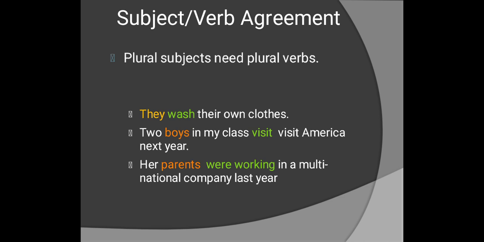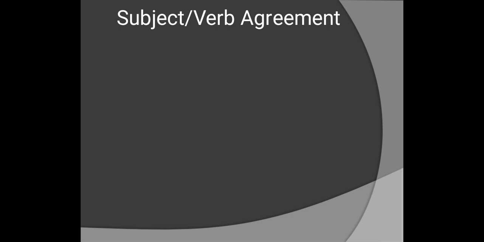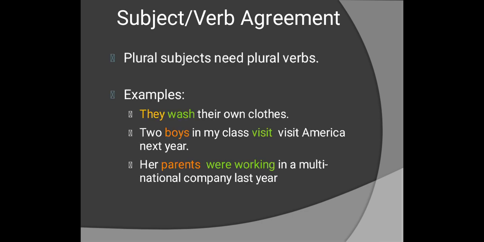Then here you can see plural subjects need plural verbs. The example sentences tell you how a plural subject takes a plural verb.